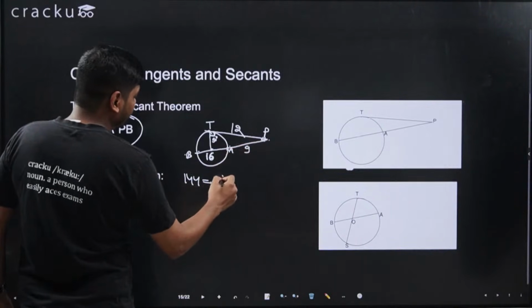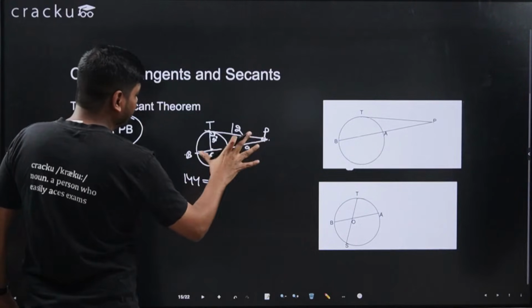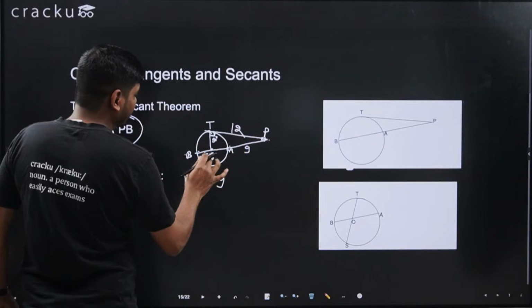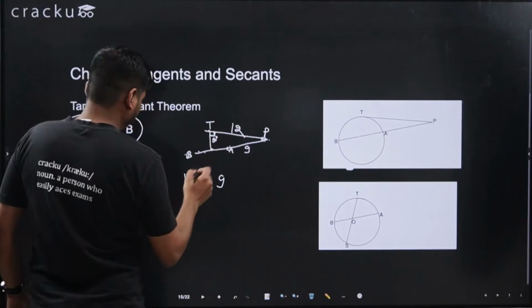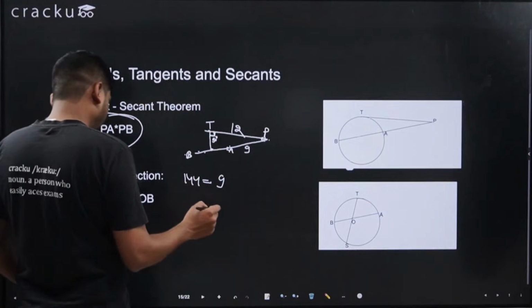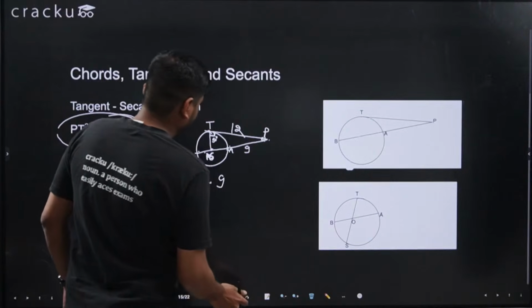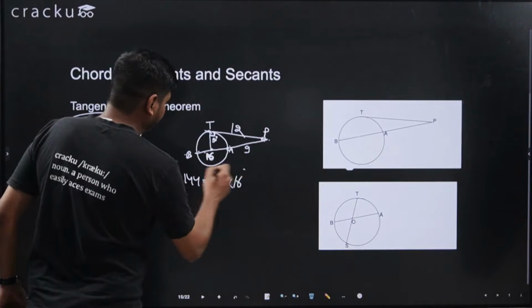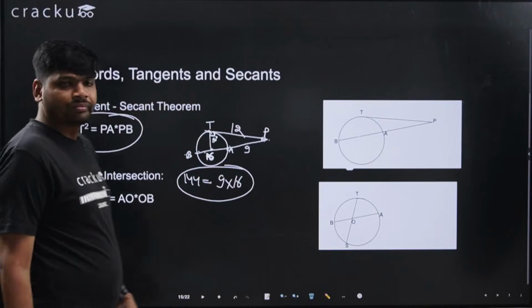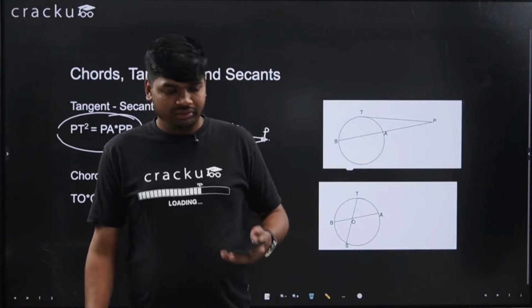PA is 9. What is PB? PB is 16. This whole length is 16. So this will be 9 into 16. So this will satisfy. I hope this is clear.